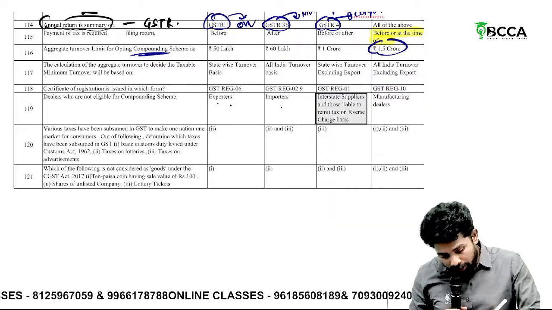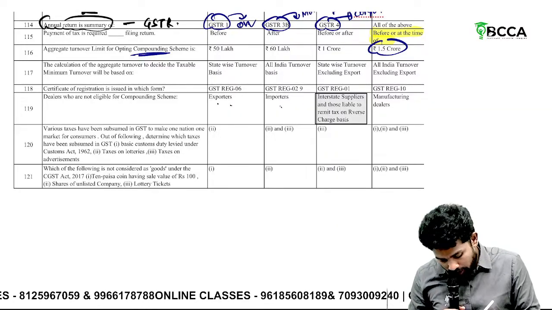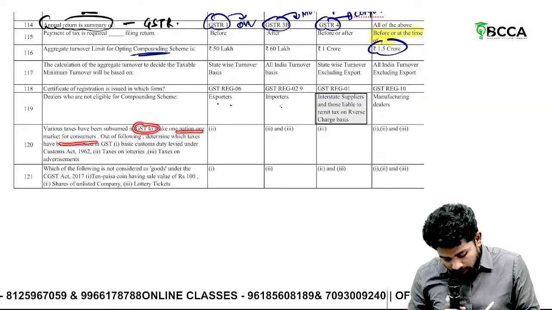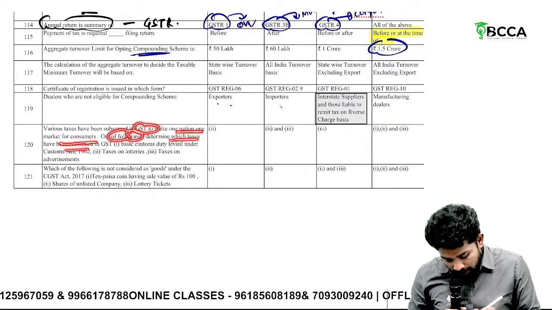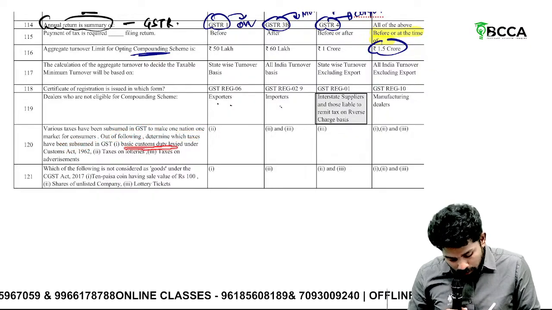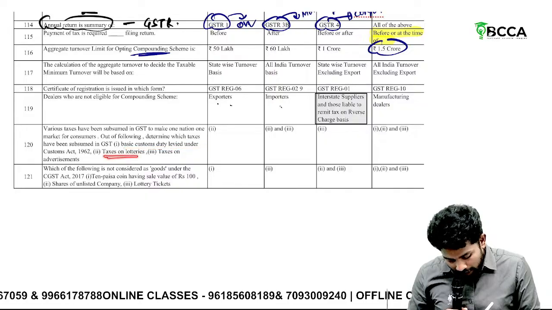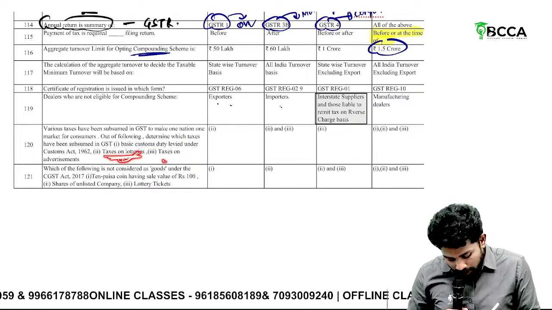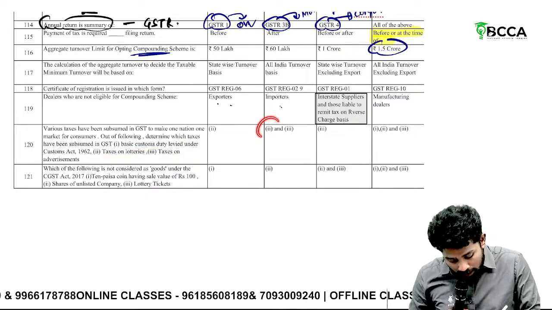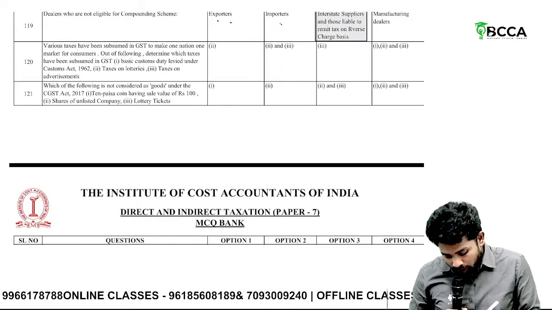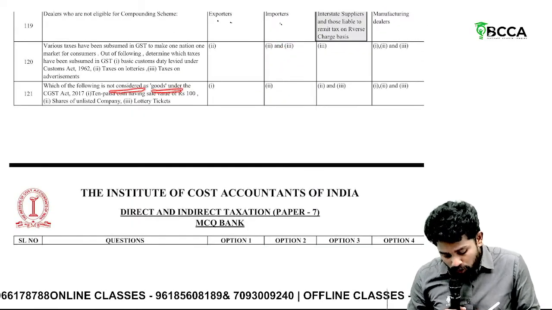Then various taxes have been subsumed into GST. One nation, one tax. Out of the following, determine which taxes have been subsumed. BCD, no, not subsumed, sir. Taxes on lotteries, subsumed. Taxes on advertisement, subsumed. So the answer is 2 and 3.